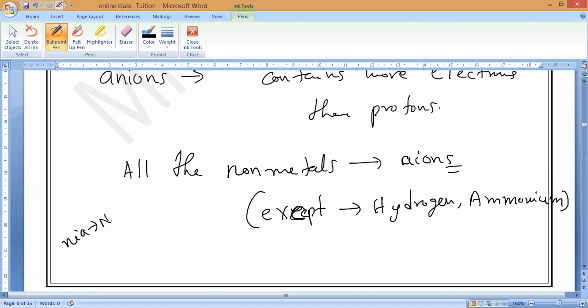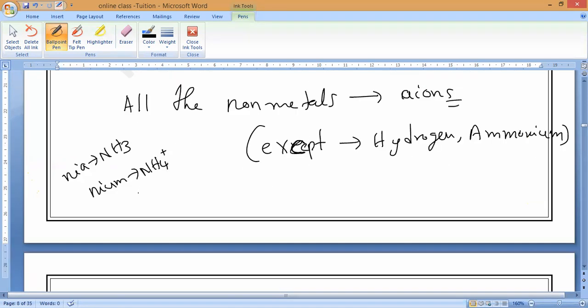Ammonia is NH3, and ammonium is NH4 plus. Is it okay, guys? You should remember this. Be very careful, and don't get confused. Ammonia is a compound, formed by sharing electrons, not by donating. Understand, Padmashini?